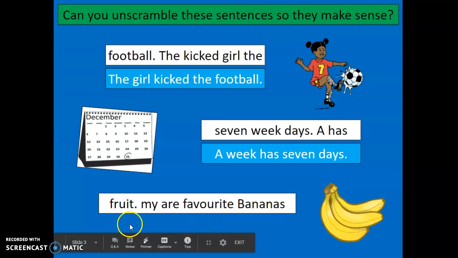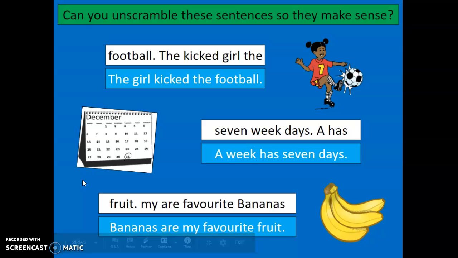Let's do the last one. Let's see what this one should look like. Okay, so there was a clue there. Bananas has a capital letter, so we know that bananas will go at the beginning, and we know that there's a capital letter after fruit, so that will go at the end. So the sentence now becomes, bananas are my favourite fruit.